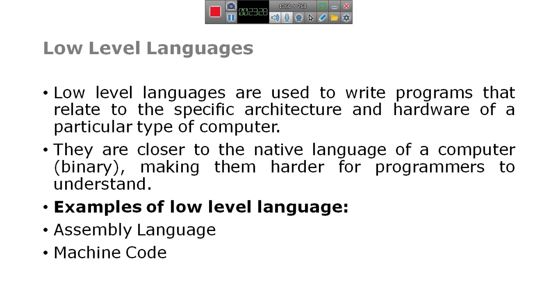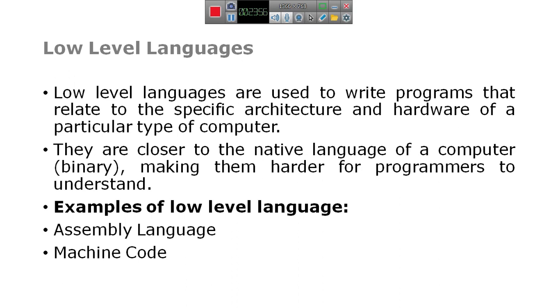The low level language is also called binary language or machine language. It is in the form of zeros and ones. It's the native language of a computer.